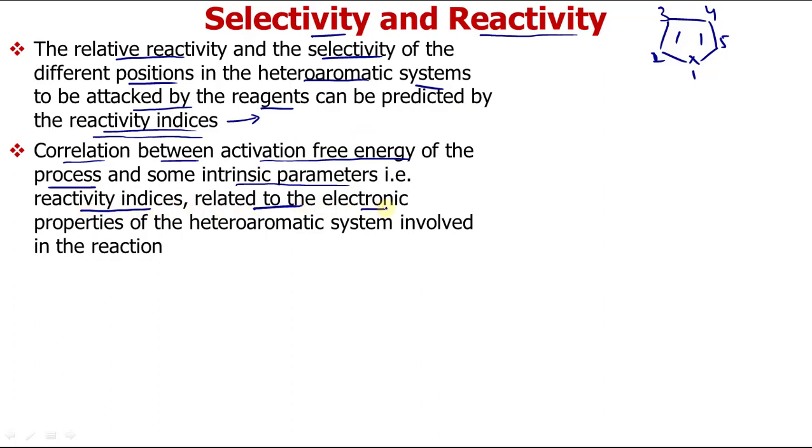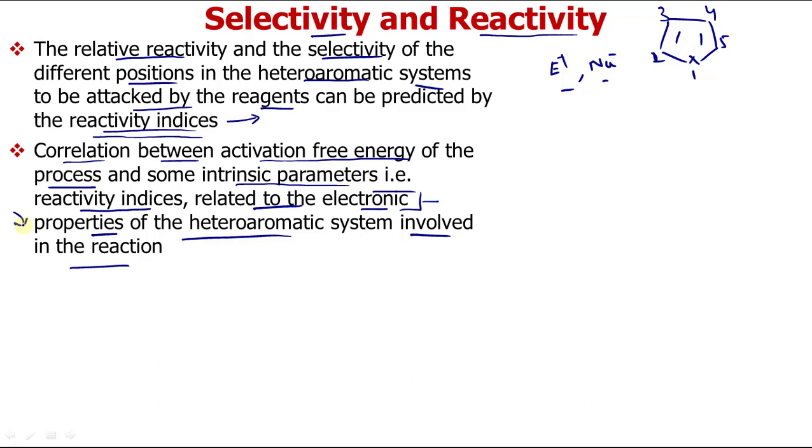These reactivity indices are related to the electronic properties of the heteroaromatic system involved in the reactions. It means that basically it provides a relation between activation energy and the reactivity indices, which take into account the electronic properties of the heteroaromatic system, because whether it is attacked by an electrophile or a nucleophile is highly dependent upon electronic factors.